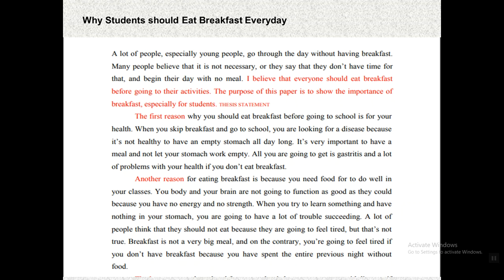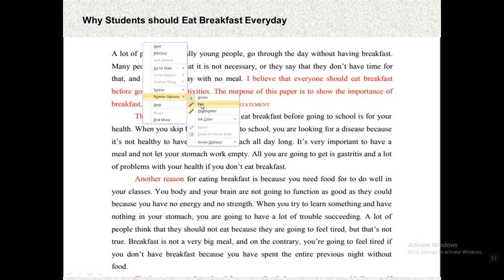Here, as you can see, a lot of people, especially young people, go through the day without having breakfast. Many people believe that it's not necessary, or they say that they don't have time for that, and begin their day with no meal. So I think that he is trying here to write an opinion essay about how kids or little children should follow the breakfast meal before they go to school or in the early morning.